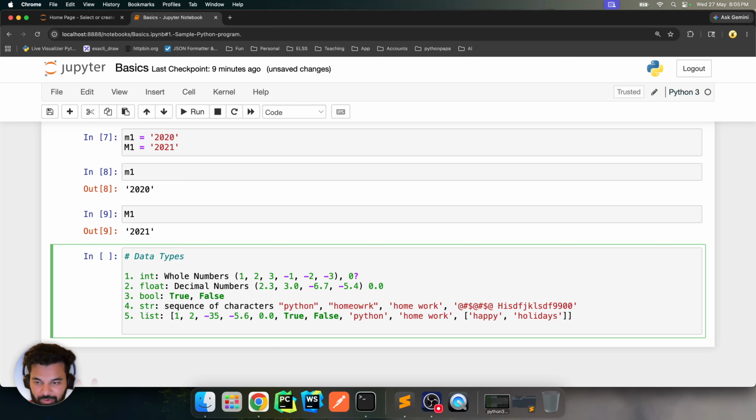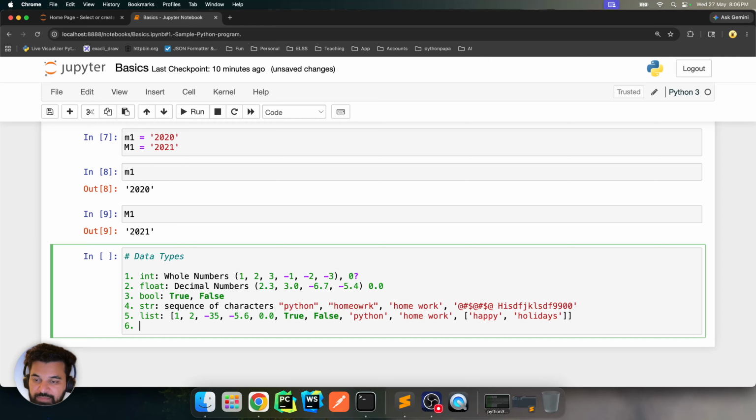The important part about list is that it is ordered in nature. When I say ordered, it basically means that I will be able to know who is sitting at the first position, who is sitting at the second position, who is sitting at the nth position, any position that I give a number, right? So that's what ordered means, and it also means that if one is sitting at the first position and second is sitting at the second position, they have a stable, fixed position, right? If you want to change it, of course you can change it, but you always know who is sitting at which position.